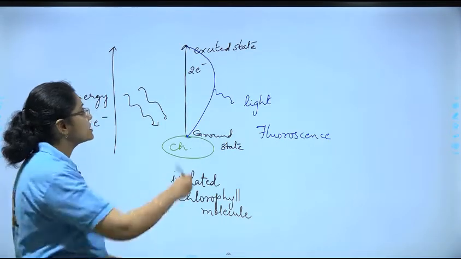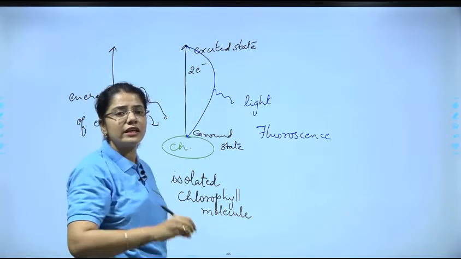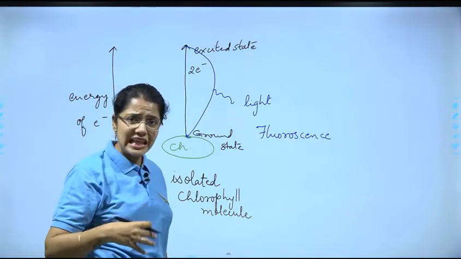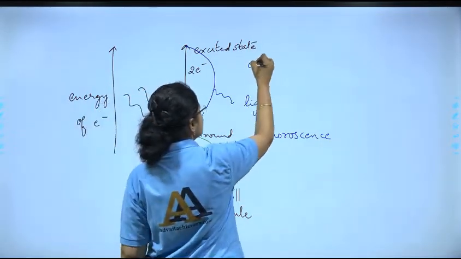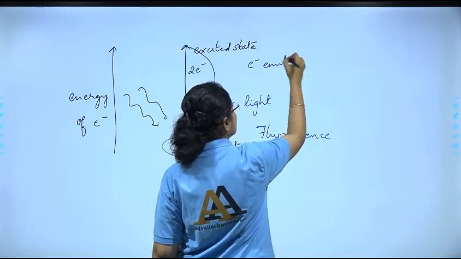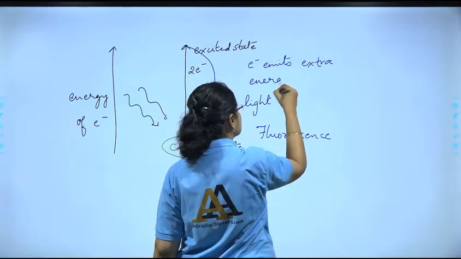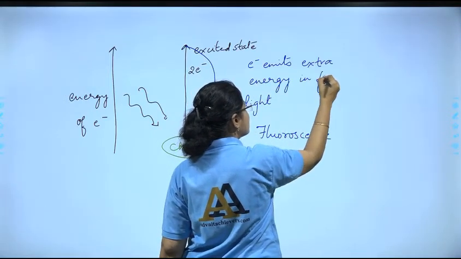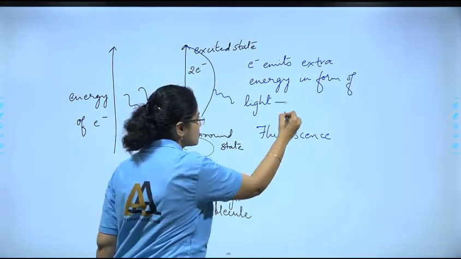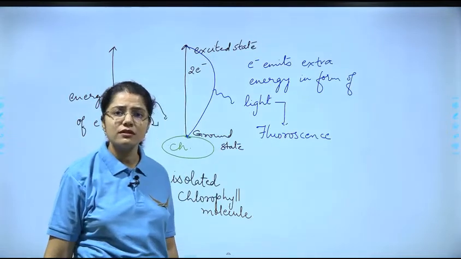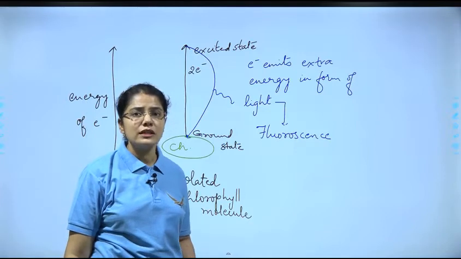Right? Again I am repeating, when it is coming down from the higher energy level to the lower energy level, the electron emits that extra energy in the form of light. Correct? And this is called fluorescence. Right? I hope every one of you must have followed this.